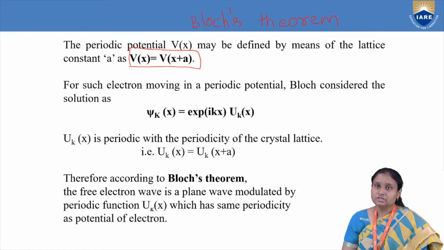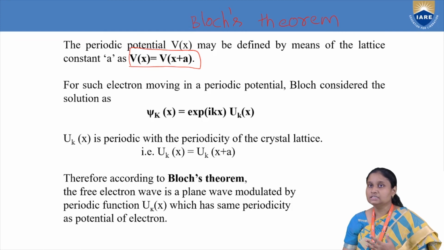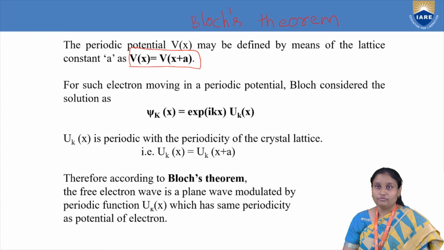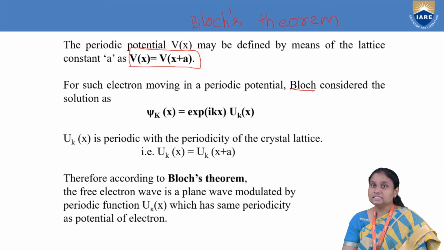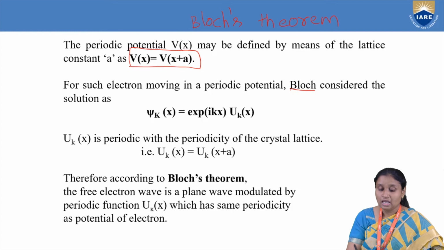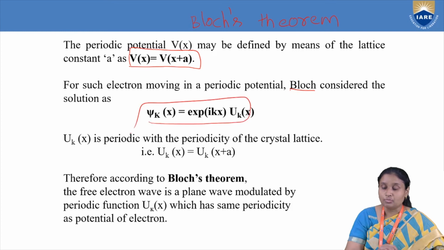So now what you will observe here is, because your electron inside the crystal lattice is moving, and depending upon its position, its potential is going to change. So that's why a moving electron is behaving as a wave. In order to describe its behavior, its motion, we need one wave function. Now scientist Bloch has taken such electron moving in a periodic potential and tried to give one representation to the wave function associated with such electron. And that representation is nothing but Bloch's theorem.